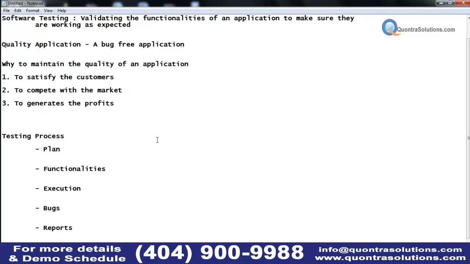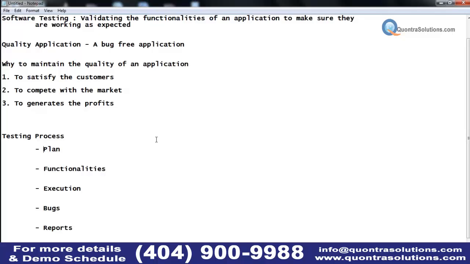So when a plan is ready for an application testing, now they have to find out the testers who are going to work on that application. Those people have to identify the functionalities. What functionalities should they validate by testing this application?